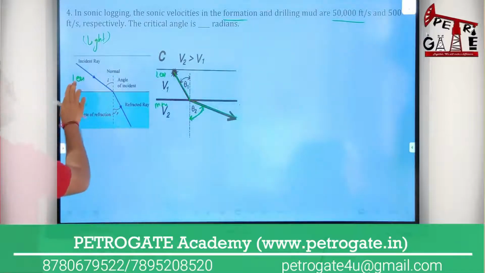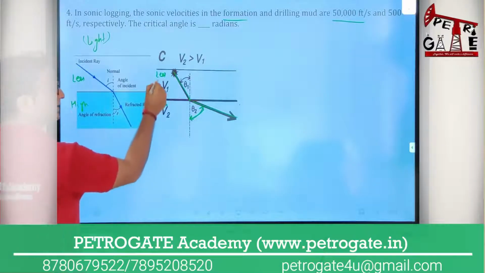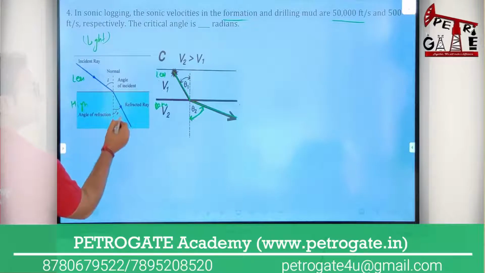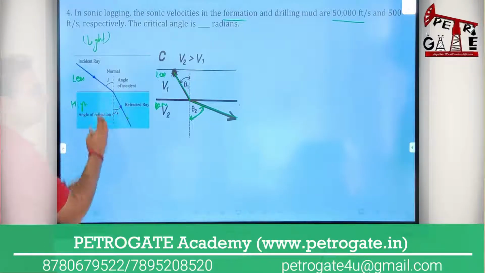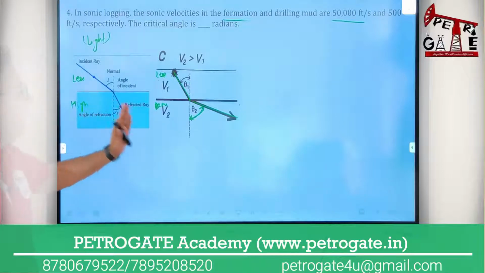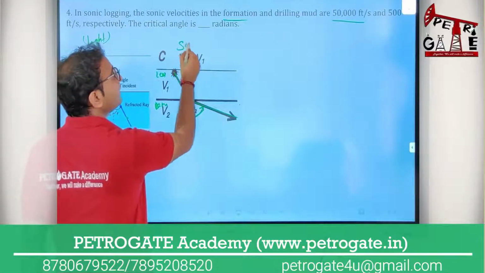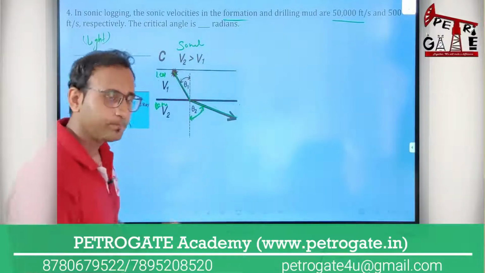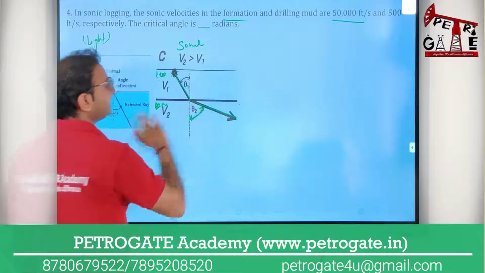Here, from less dense to high dense, the refracted ray moves towards the normal. So in the light wave and in the sound wave you have different phenomena. Okay, no problem sir, till here my point is clear.